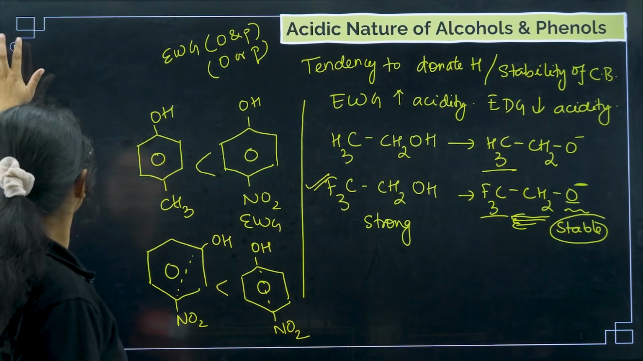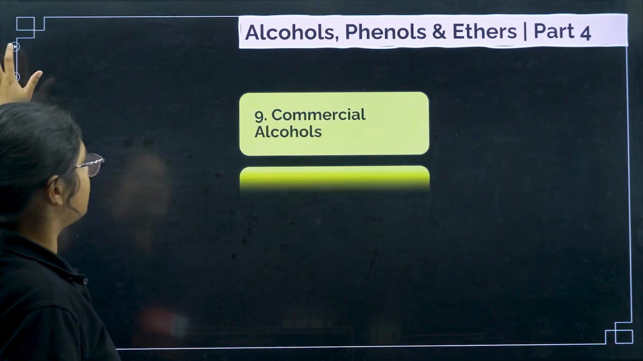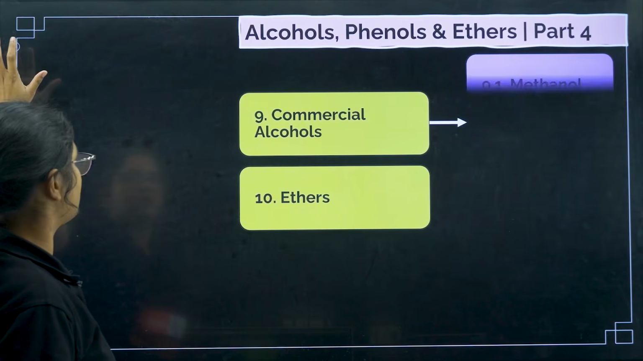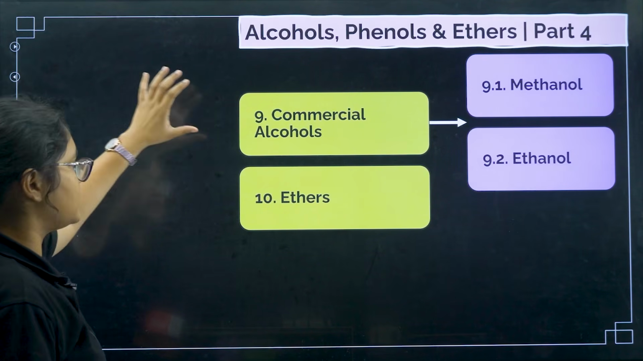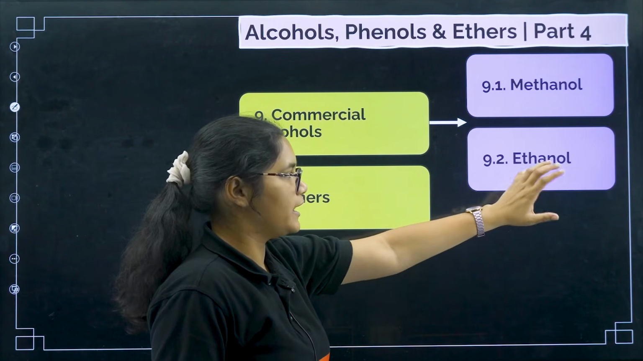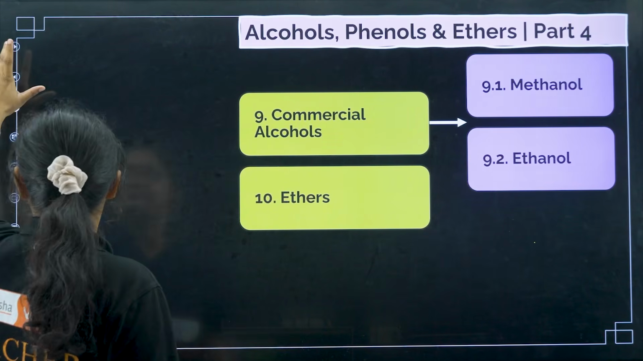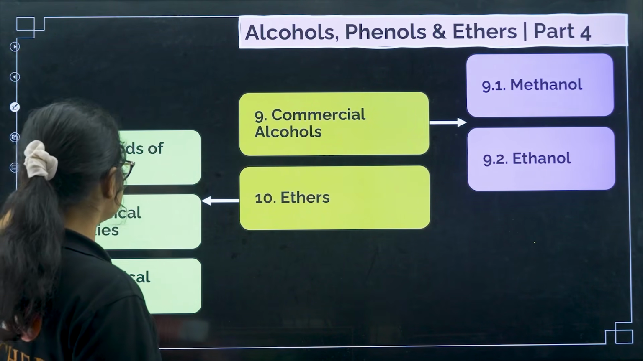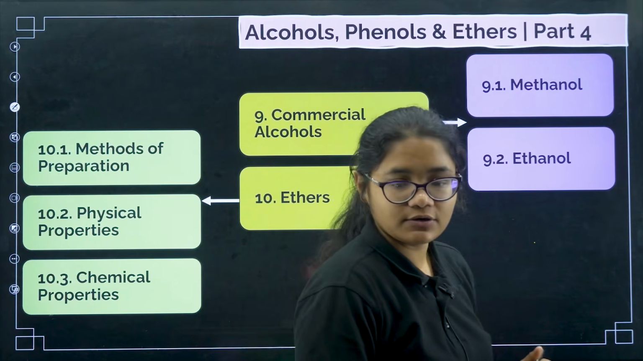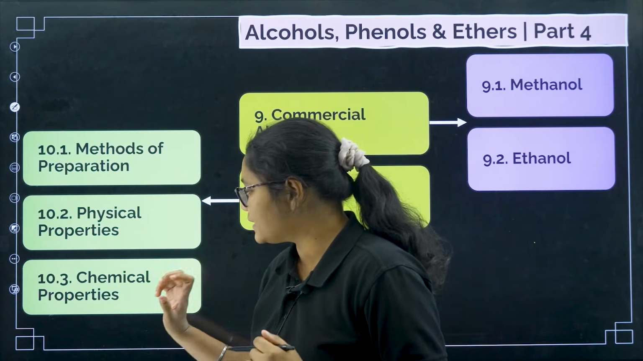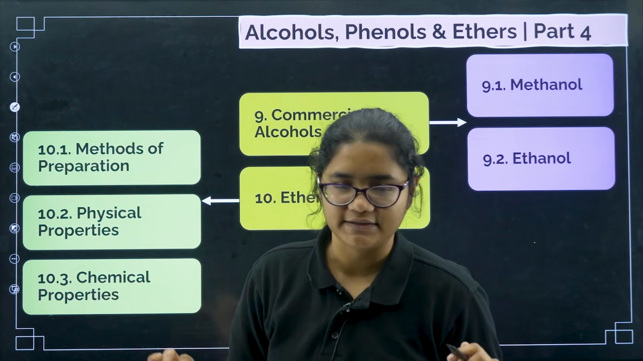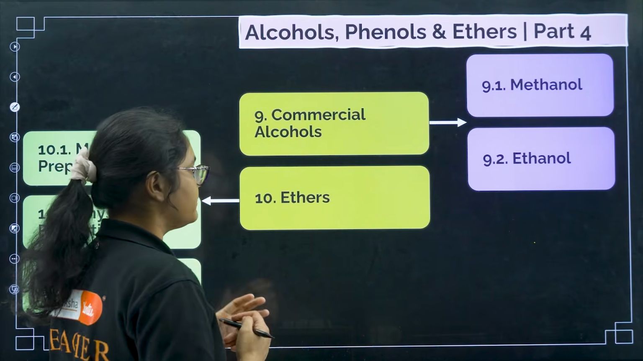Okay, moving forward to part 4, where we are discussing commercial alcohols and ethers. Under commercial alcohols, I have two alcohols to discuss, that is methanol and ethanol. And for ethers, we will be studying their preparation, their physical properties and their chemical properties. Quickly we'll finish, this is a very small topic.